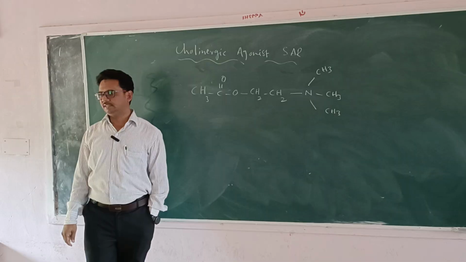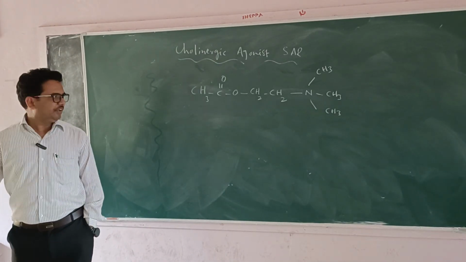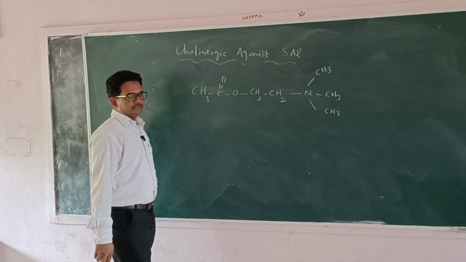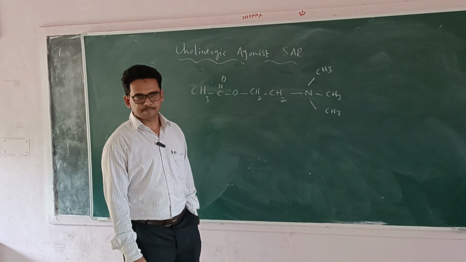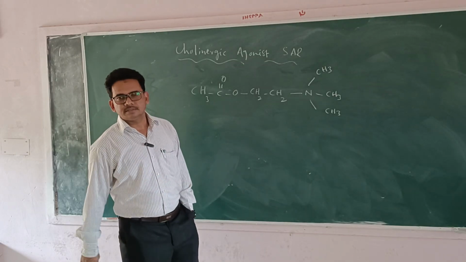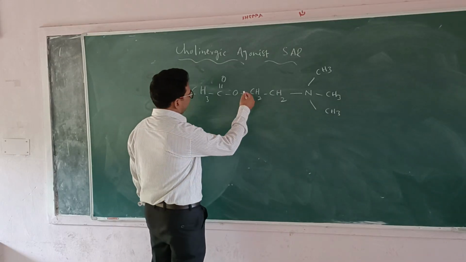I hope this is the structure of acetylcholine. Then you divide this structure into three parts.